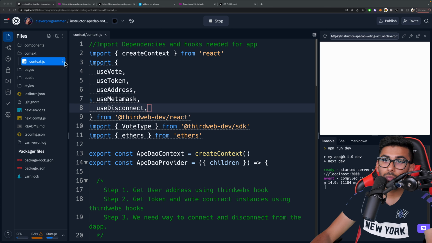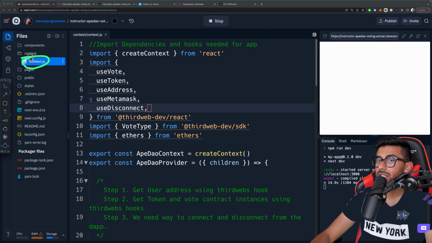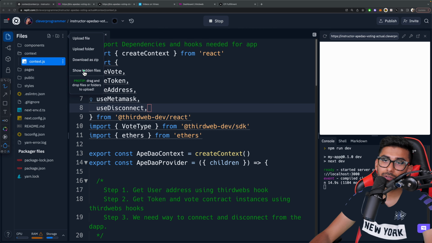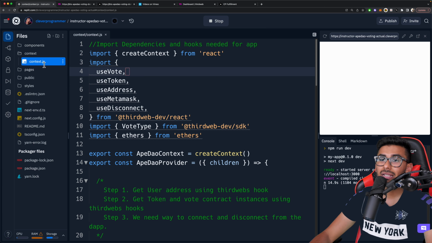All right. So one note that you should know about is this context.js. You probably saw on my screen there was solution.js, but that file is supposed to be hidden. So in yours, you wouldn't see it, because we're hiding the solution file from you. If you want to see it, click this, hit show hidden files, and then it'll show you everything, including the solution. But I only recommend looking at that if you're really, really stuck and can't get past it, okay? But the solution is there for you the whole time.